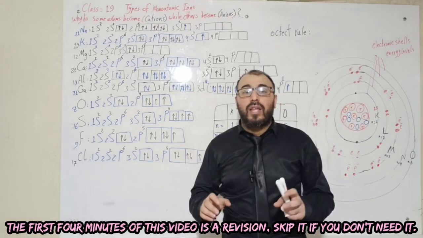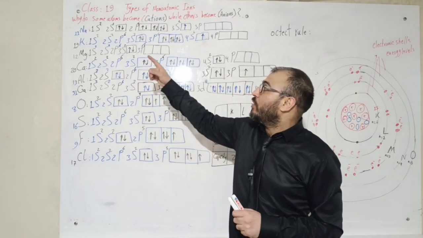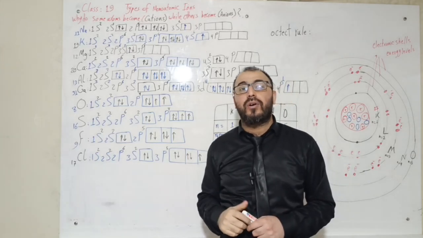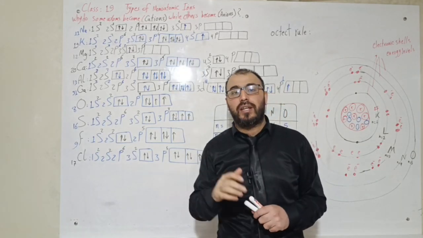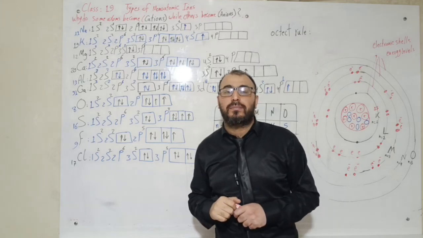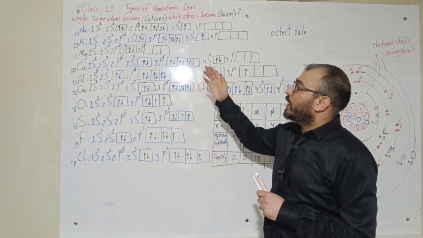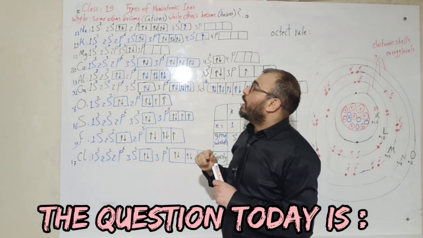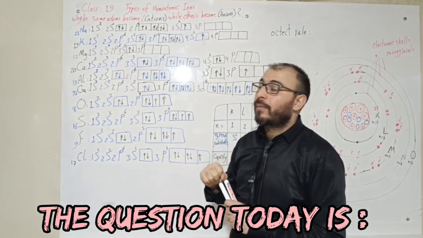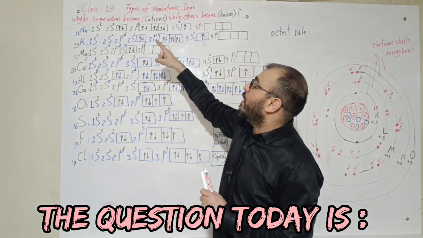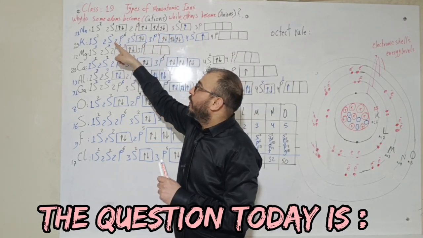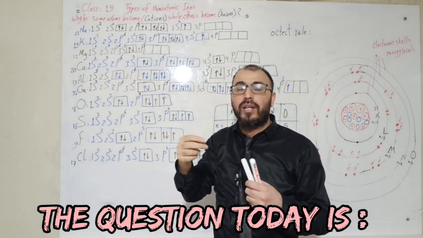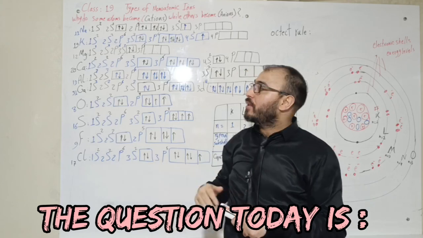Today, my friends, we are going to answer this question: why do some atoms become cations while others become anions, depending on the electronic configuration we have taken in class 7, part 1 and part 2. Let's start with the electronic configuration of some elements. Here, my friend, I would like to answer the first part of the question: why some atoms become cations, and why some cations become +1 while others +2 while others +3.